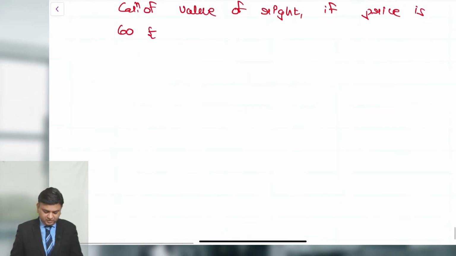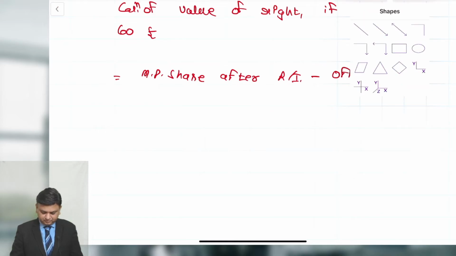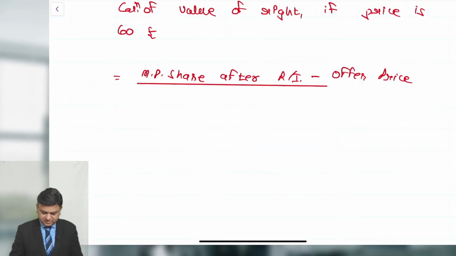Listen carefully what we will do over here. Market price of the share after the right issue minus offer price, divided by number of shares.